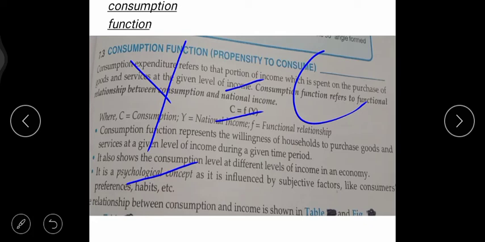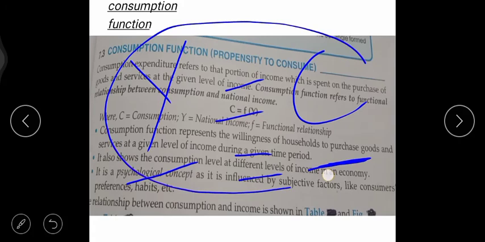So the income is decreasing. When income is decreasing, what will the person who earns 10,000 rupees do? Their consumption of goods and services will also reduce. This is the numerical relationship between the income and your consumption, children, right?